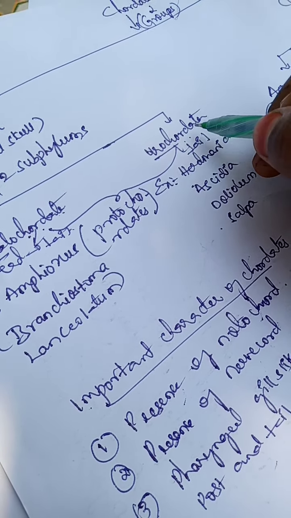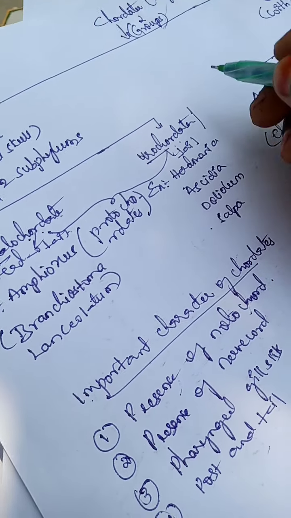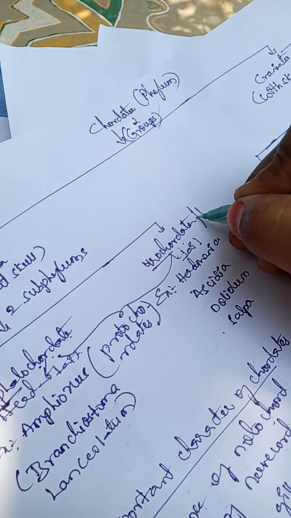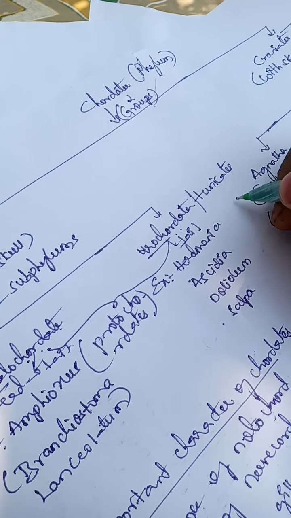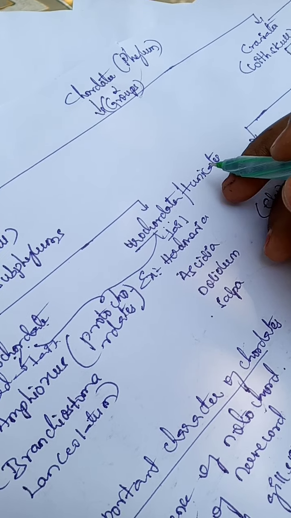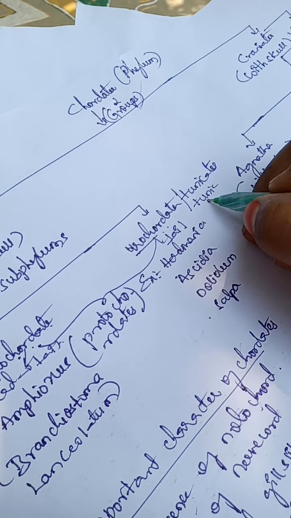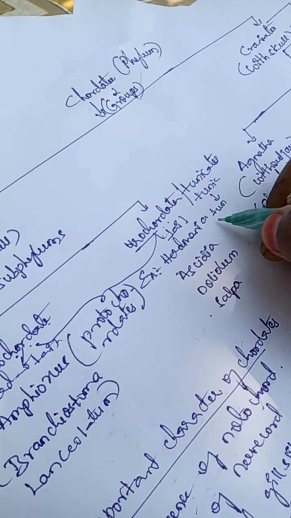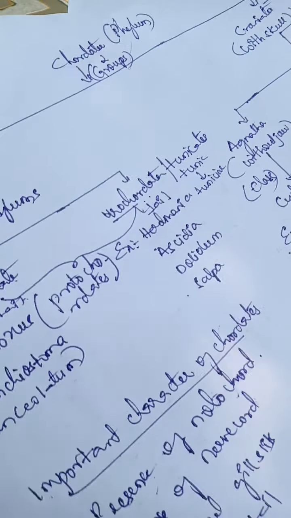Chord is present at the tail end, so they are called urochordates. Urochordates are also called tunicates because their entire body is covered by a membrane called the tunic, which is made up of a chemical substance called tunicine, which is very hard.